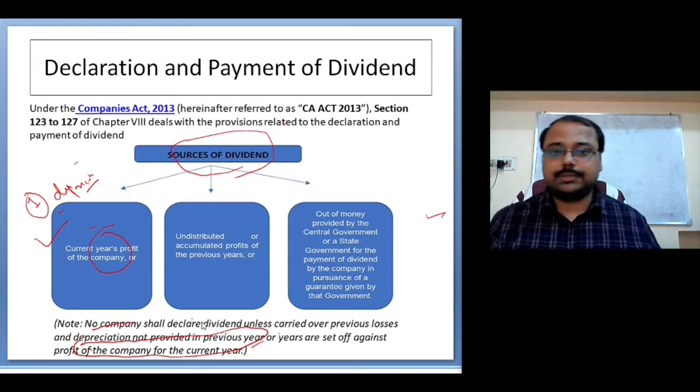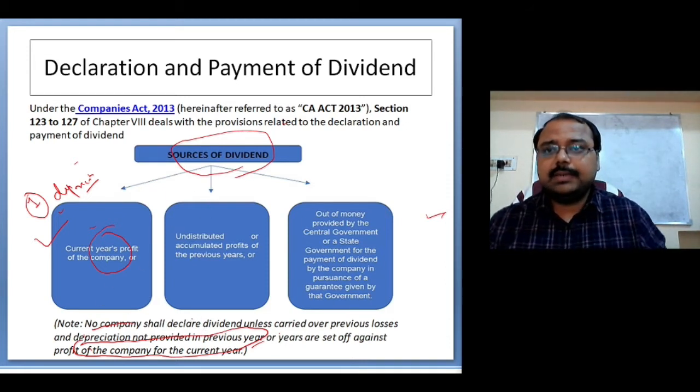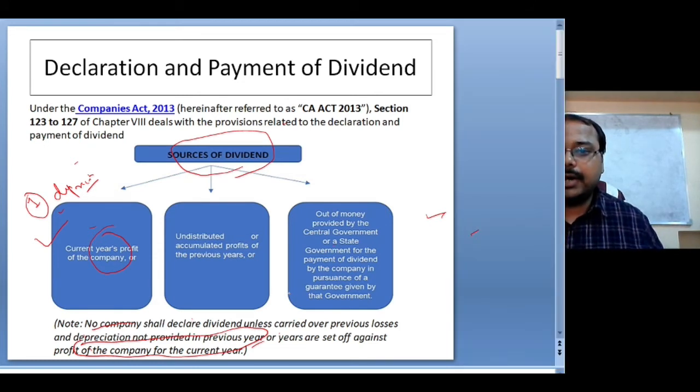So this is one of the compulsory, mandatory preconditions: to provide depreciation to declare dividend to the shareholders. The second source available is your source of undistributed or accumulated profits. Whenever there is inadequate profit or no profit in the current year, but the company still wants to pay dividend to its shareholders out of its past profit, yes, the company can do it. Some provisions are related to it, which I will discuss in my next slide.